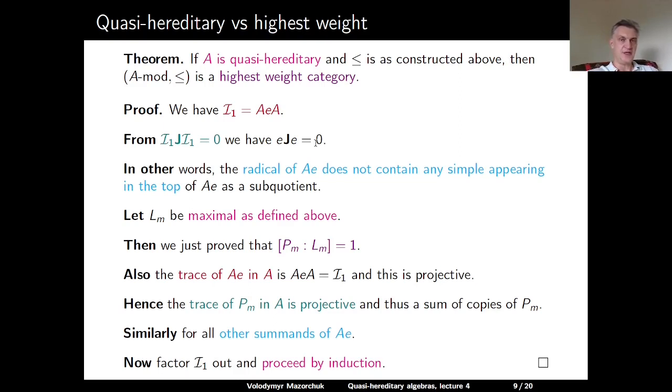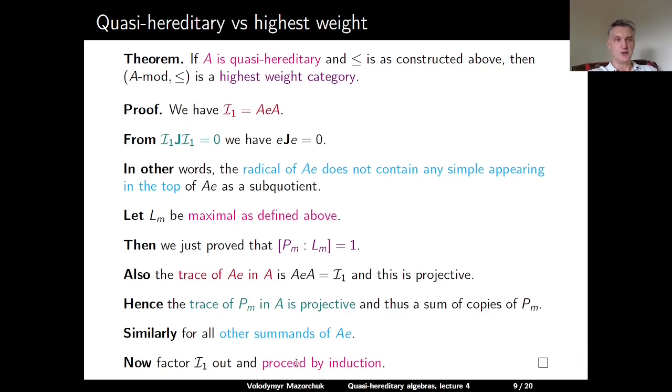And then if we look at the definition, we see that the first condition in the definition of a highest weight category is satisfied due to the construction of standard modules, and then this proof for Lm, which we then repeat inductively, that the multiplicity of Lm in Pm is 1, and then the condition that projective modules have standard filtrations. It follows from this observation that the trace of Pm in A is a direct sum of copies of Pm, and then again it's completed by induction.